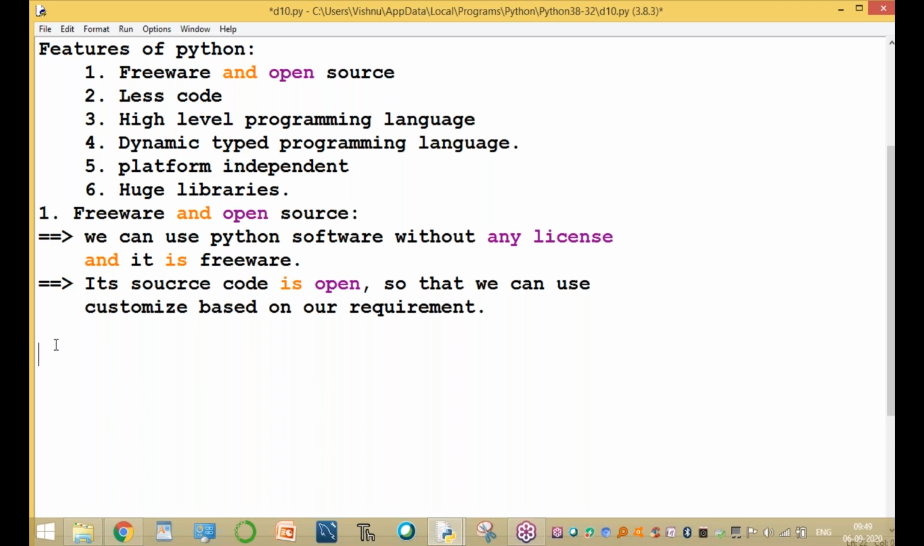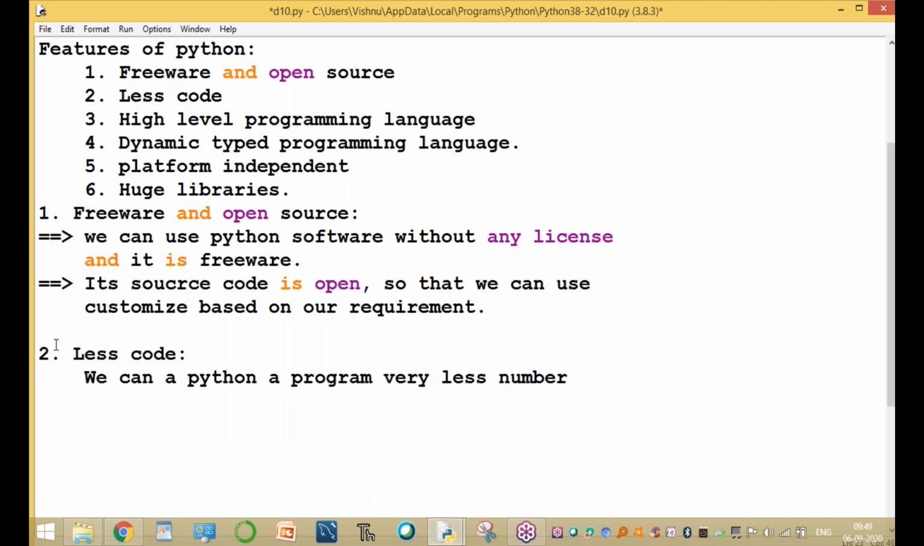The second one is less code. When compared to other programming languages, you can write a Python program in a very small number of lines. That is called less code.